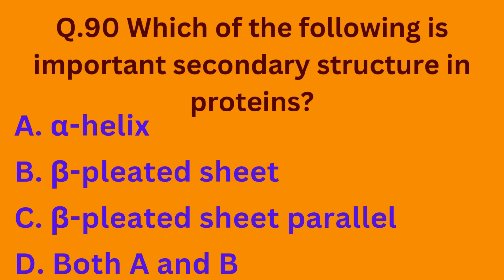Question number 90. Which of the following is important secondary structure in proteins? Option A, alpha helix. Option B, beta pleated sheet. Option C, beta pleated sheet parallel. Option D, both A and B. So basically both A and B are the important secondary structure in proteins. The correct option is option D.